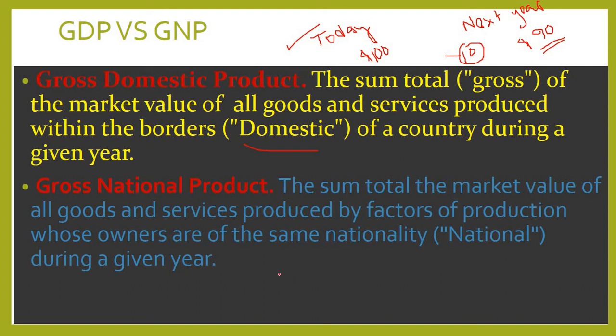This is only a boundary, but when we talk about GNP, it is not only domestic. Businessmen can produce in another country, because there are lots of investments, and we'll talk about that later. So we can produce nationally, and we have to find who the owner is and what their nationality is. We will say this is the national product. We can produce in our own country as well as in another country. So these are the two versions, and we will give an example here.